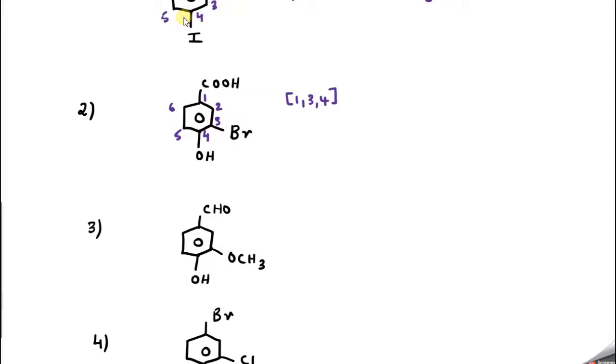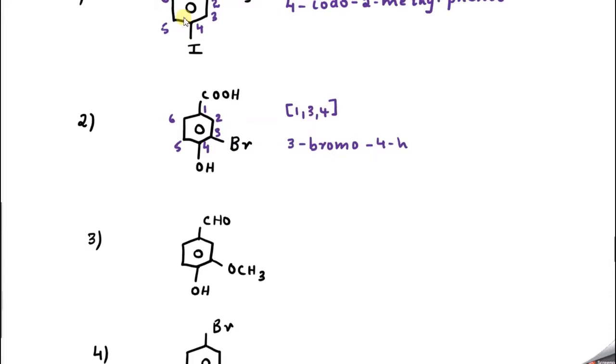So what is the name of this compound? At third position you have bromo, and at fourth position you have hydroxy. Alphabetically bromo will come first. So 3 bromo, then I can write 4 hydroxy. Tell me, benzoic acid or benzene carboxylic acid. Both are correct. So let me write benzene carboxylic acid. Okay, 3 bromo, 4 hydroxy benzoic acid or benzene carboxylic acid, both are correct.